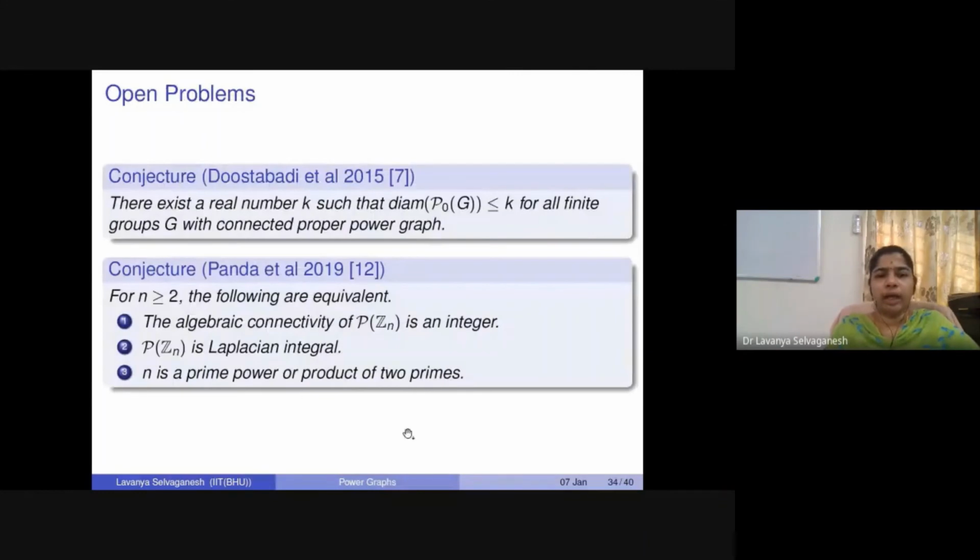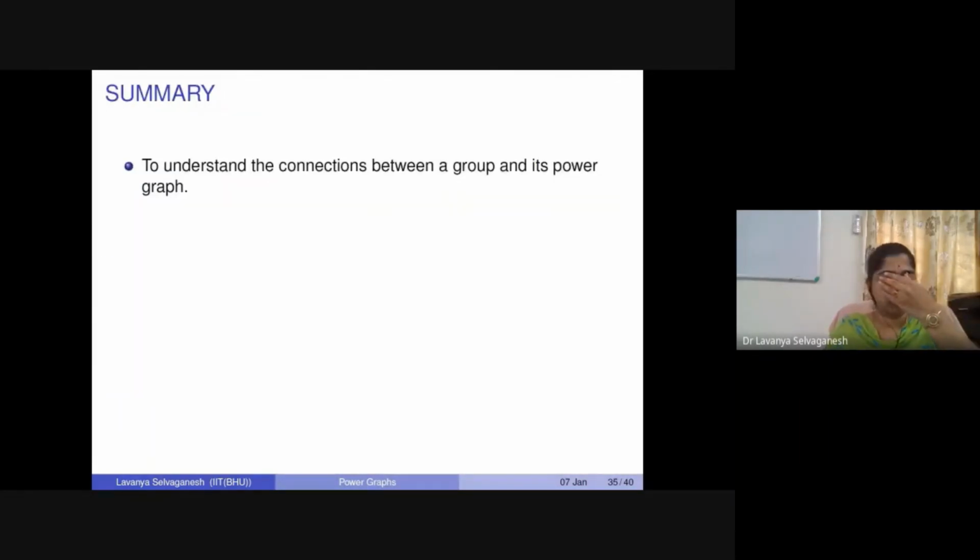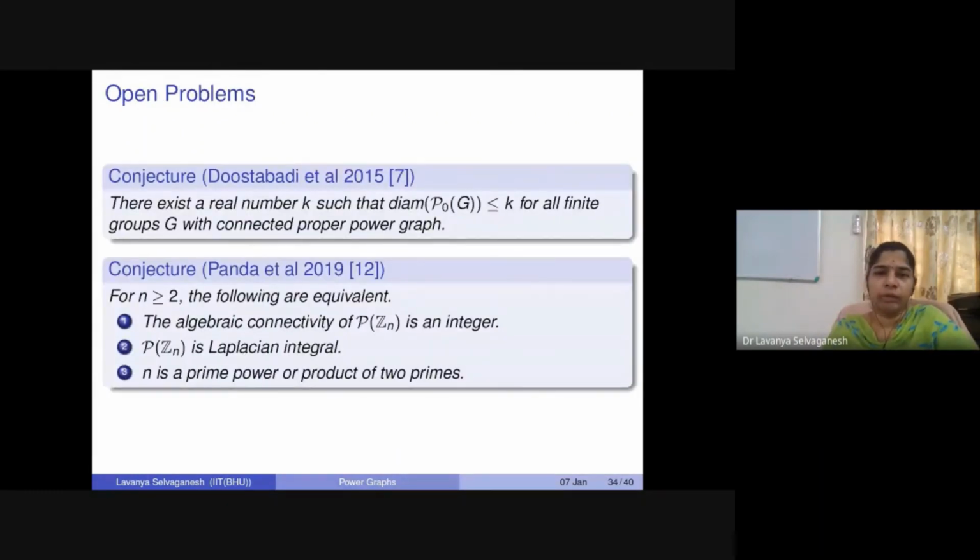And what about the algebraic connectivity of the power graph of Zn? Is it an integer? And what about Laplacian integrality, I mean, is the power graph of Zn Laplacian integral? And what can we say if n is a prime power or a product of two primes in these cases? All these questions are open, and there are many more questions in this area. For people who are interested, you can look into the survey which is going to come up sooner, I guess, which is under review. We have posed all the questions there.